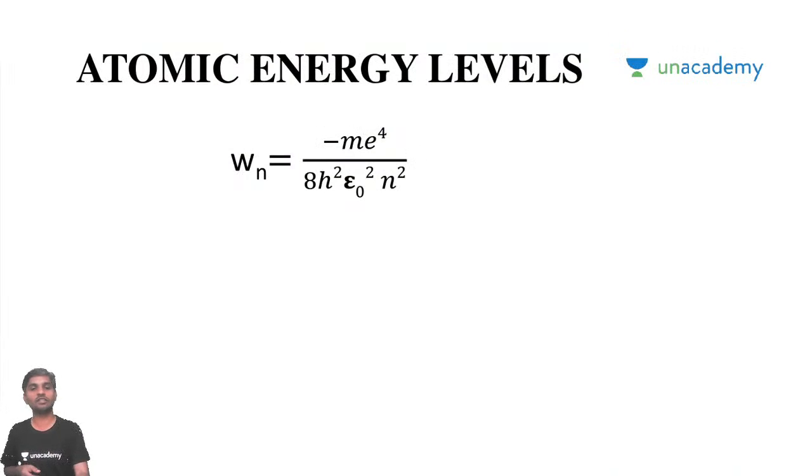Now here comes the most important takeaway point which I was mentioning. The energy En is going to be minus m e to the power 4 by 8 h square epsilon naught square n square.